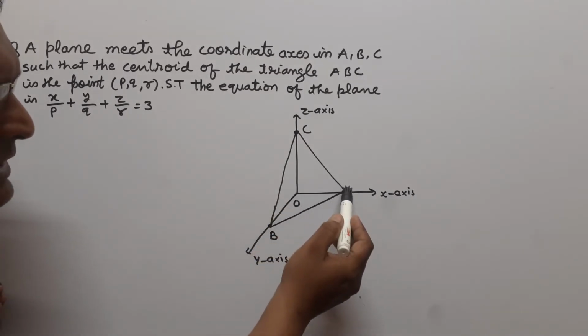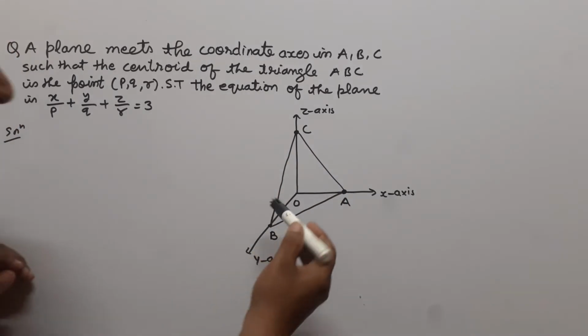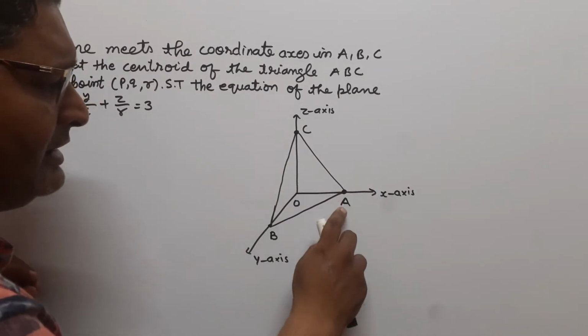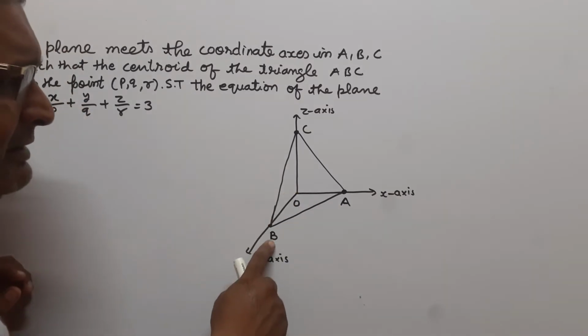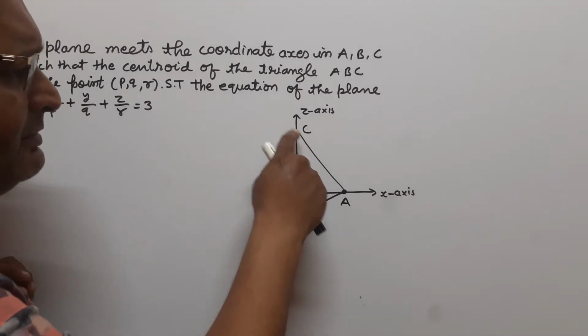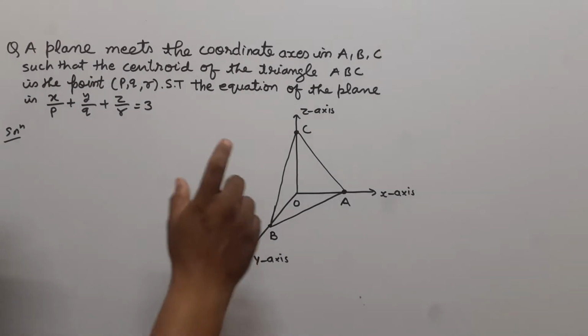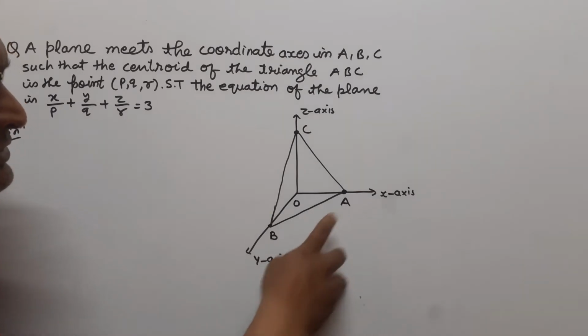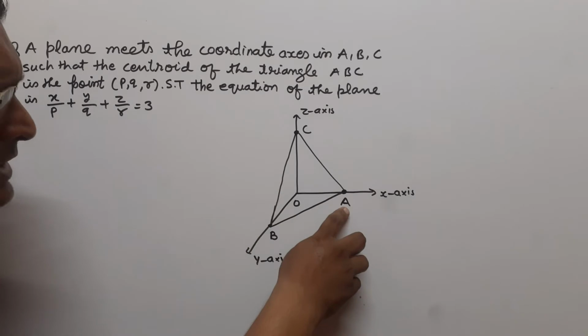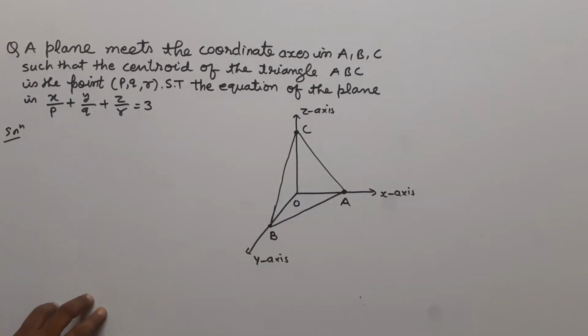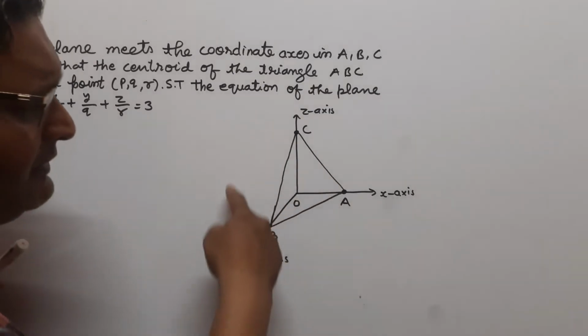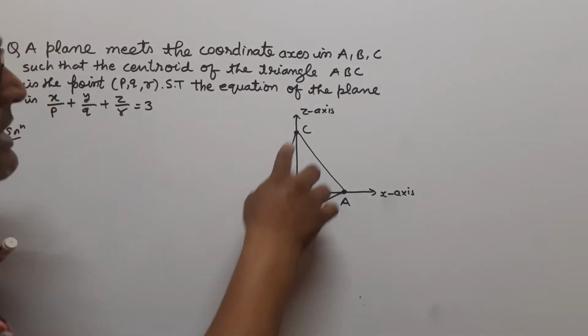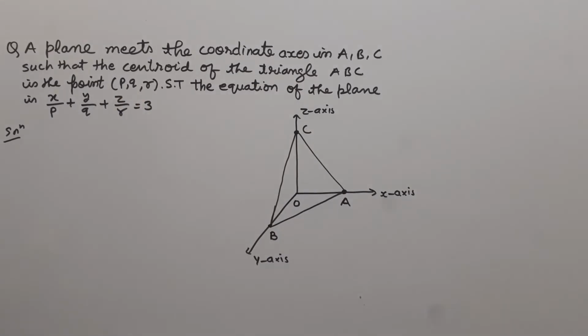Let us suppose that plane ABC cuts the x-axis at point A, the y-axis at point B and the z-axis at point C. It is given that the plane meets the coordinate axes at points A, B and C, such that the centroid of triangle ABC is the point (p, q, r).